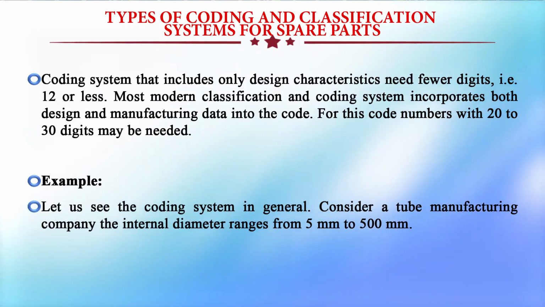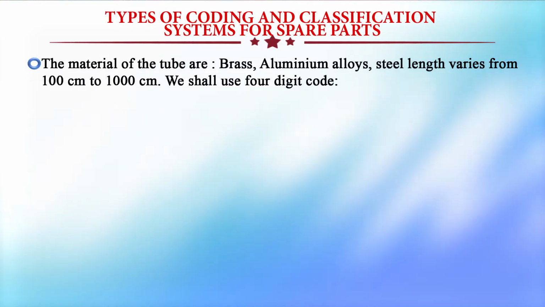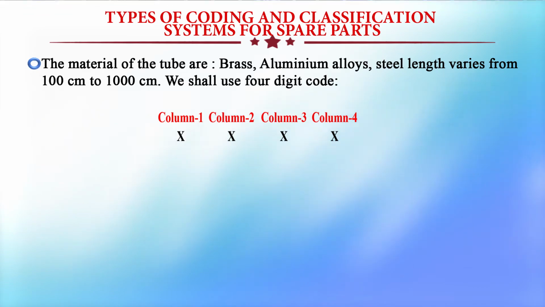Example, let us see the coding system in general. Consider a tube manufacturing company. The internal diameter ranges from 5 mm to 500 mm. The materials of the tube are brass, aluminum, alloys, steel, and so on. Length varies from 100 centimeters to 1000 centimeters. We shall use a 4-digit code. So, column 1, column 2, column 3 and column 4. Different digits will be given to different columns.